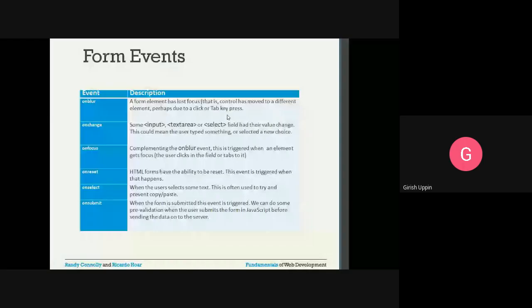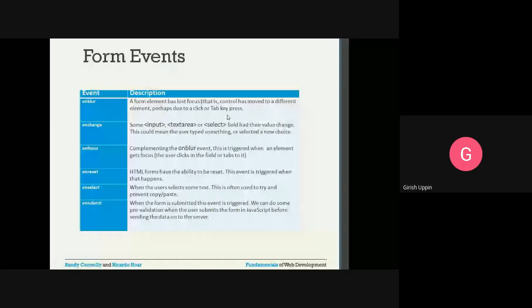Then there are events on forms. These are the different events we can have. On blur: a form element has lost focus. That is, control has moved away due to a click or a tab key press. So the user is on a certain element, let us say a text box, and either using the mouse or the tab, he has moved out, and the on blur event will get kicked off.